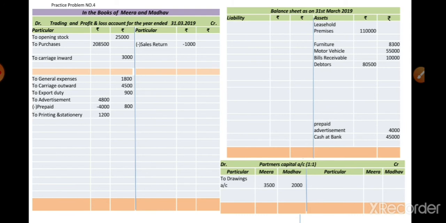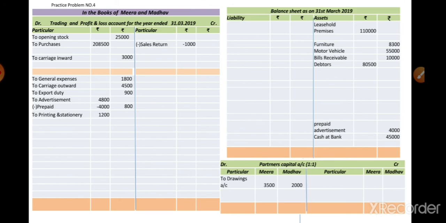And the last one, the furniture. It is also a fixed asset, so on the asset side we recorded it as furniture, directly in the outer column, because no adjustment is related to the furniture. Amount is rupees 8,300. Student, here the debit balance list is finished.